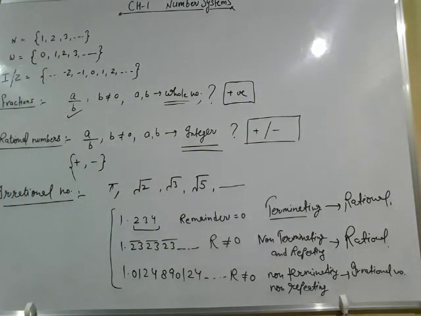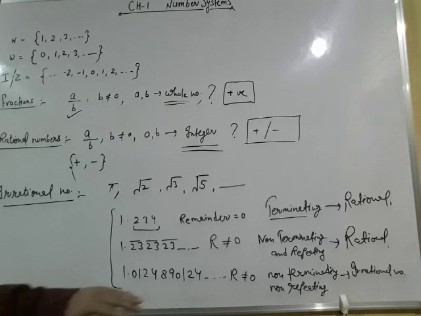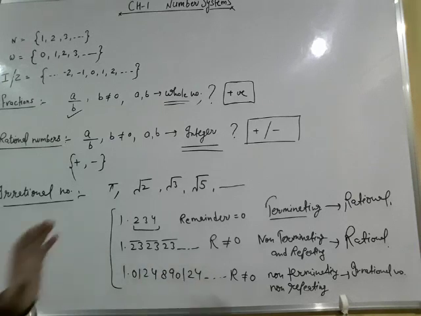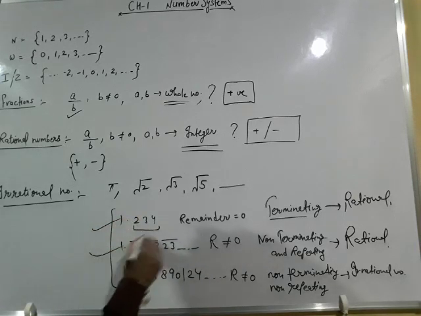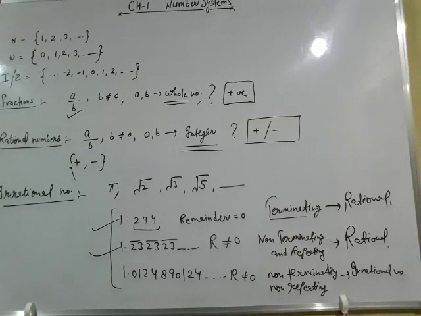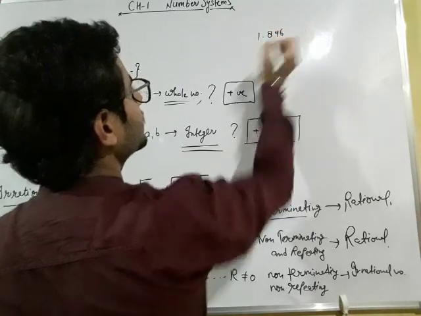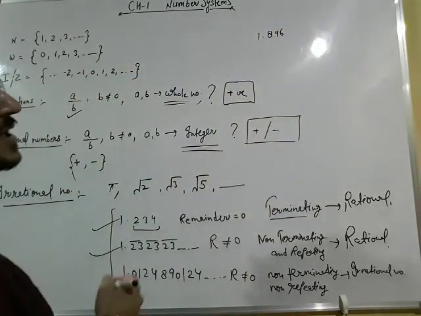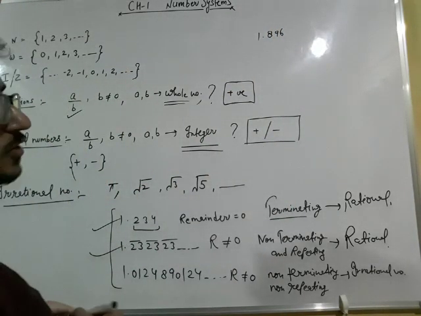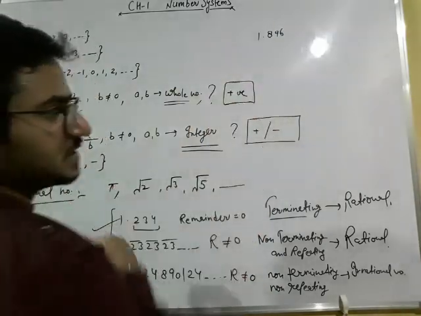So if we want to give examples of rational numbers, first we will discuss those. If I ask you to give me an example of rational numbers, what will you write? You can write 1.896. This is a rational number because the decimal expansion of this number is terminating.